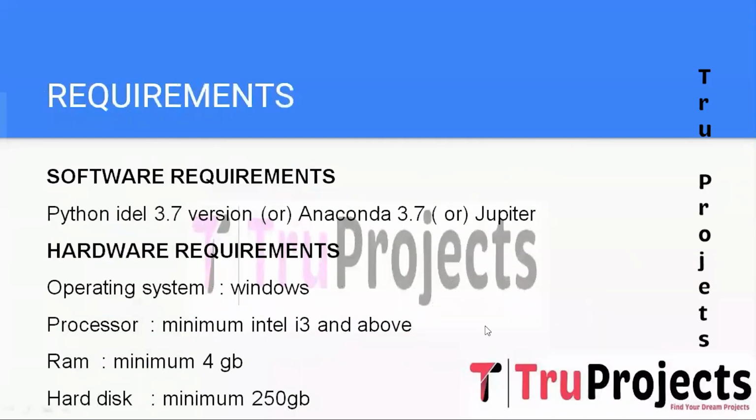And these are the basic requirements that are needed to build this project. The software requirements are Python IDLE with version 3.7, or Anaconda with version 3.7, or Jupyter Notebook. Hardware requirements are operating system as Windows, processor of minimum Intel i3 and above, RAM of minimum 4 GB, hard disk of minimum 250 GB.